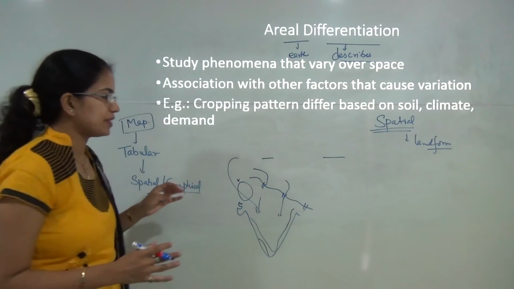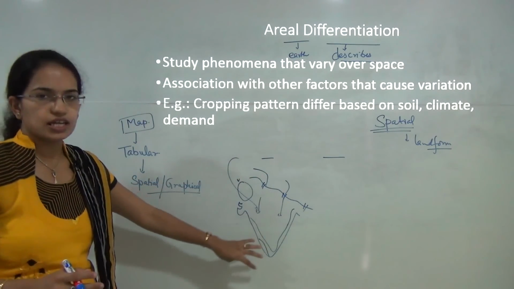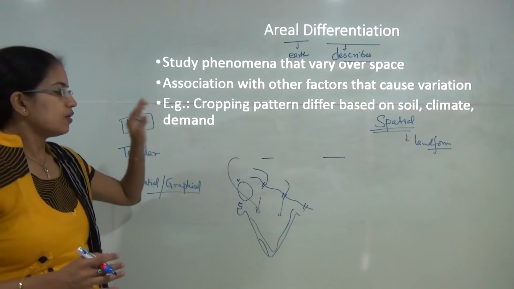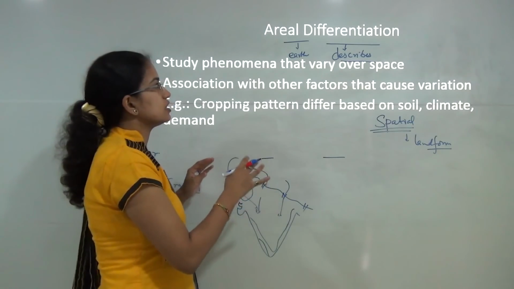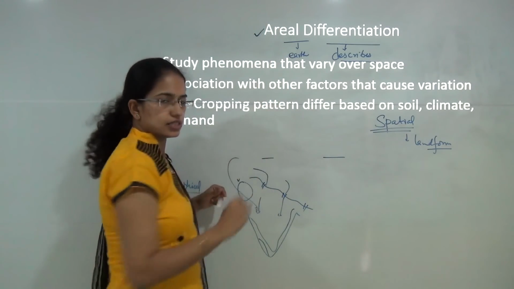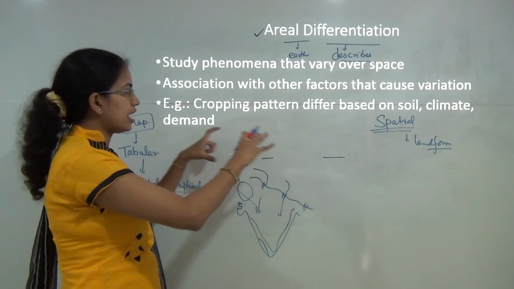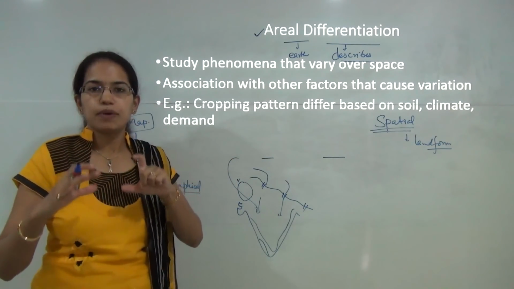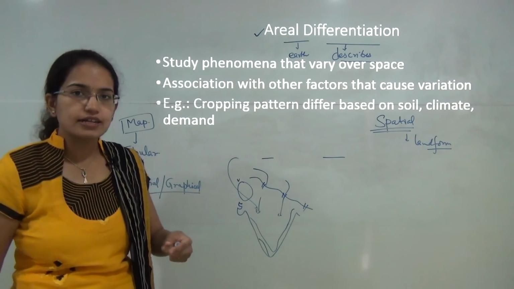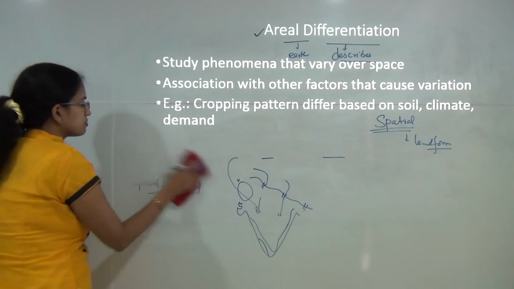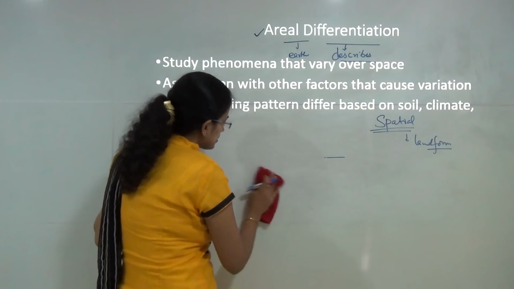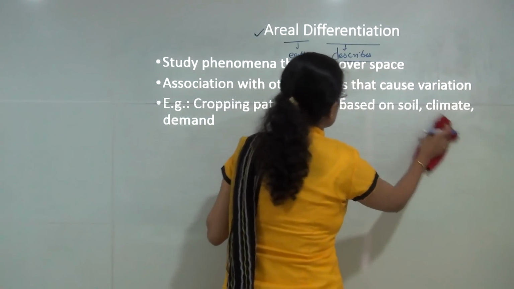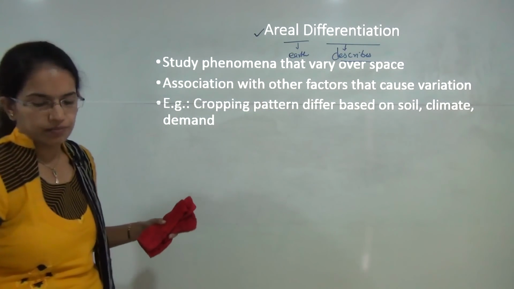So what is happening? There is a kind of regional variation that occurs within the space, and that variation is known as areal differentiation. So you have areas which are differentiated based on the type of the economic activity, based on the functions, based on the physical characteristics of that region, and they could be based on any other certain parameters that we can talk about.